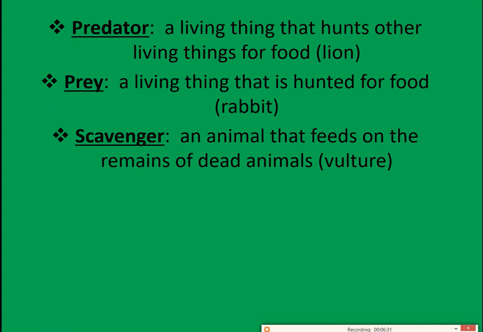Scavengers are animals that feed on the remains of food animals.